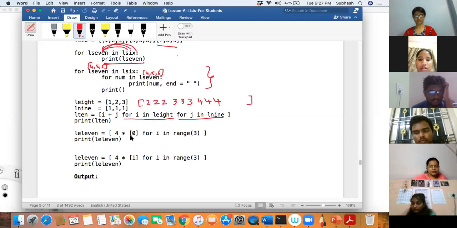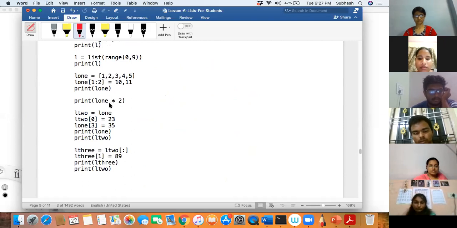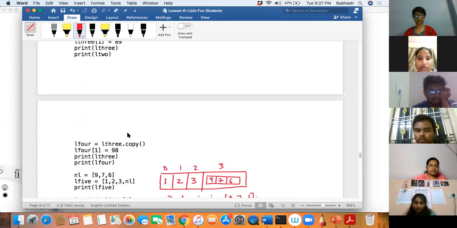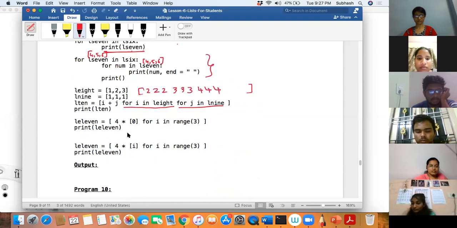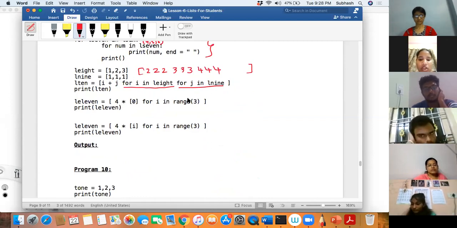So this is basically a list with one element. If you apply a star over here, you remember we applied star somewhere here, L1 into 2, the list got repeated 2 times. Here we are applying 4 times, so the list will get repeated 4 times.